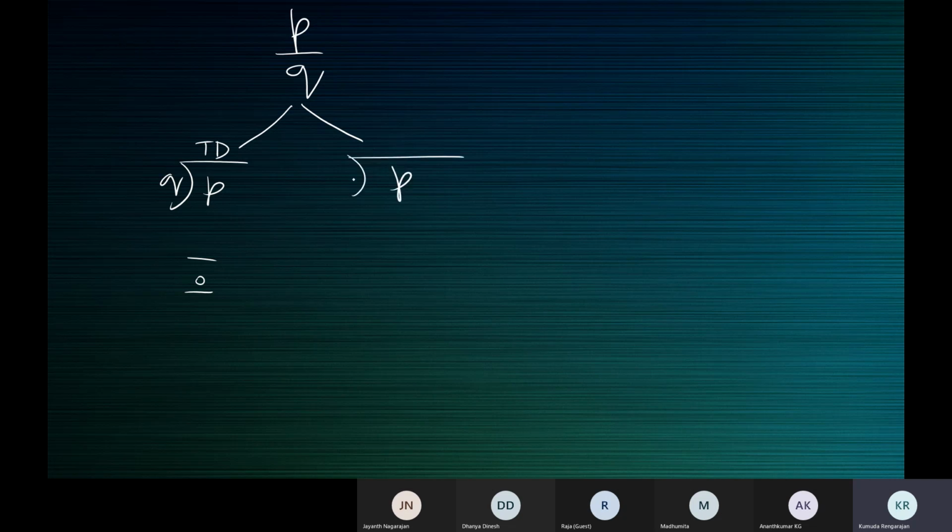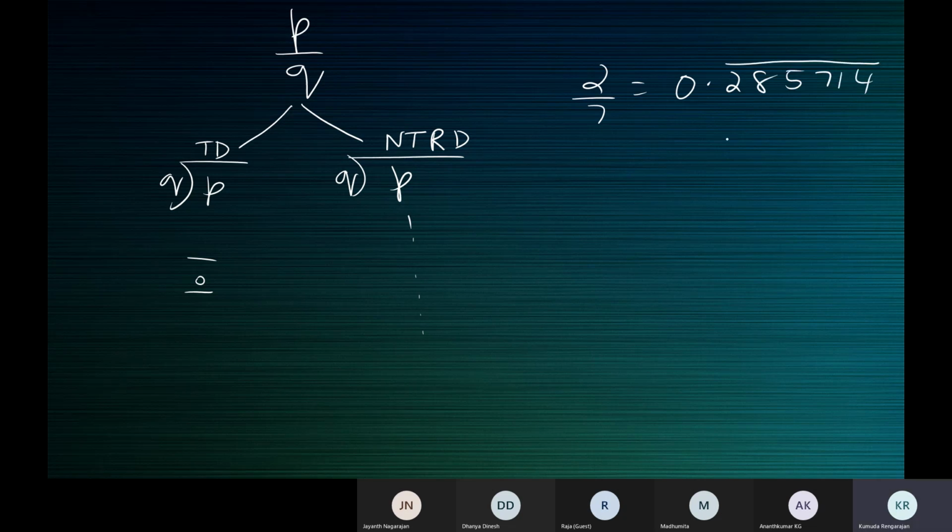Or the division does not end and the quotient will be a non-terminating, repeating decimal. Why repeating? What did we do? 2 divided by 7. We got 0.285714 repeating. It's non-terminating because it will never end. It's repeating because the digits 285714 will keep happening.